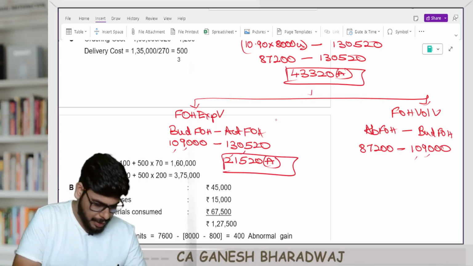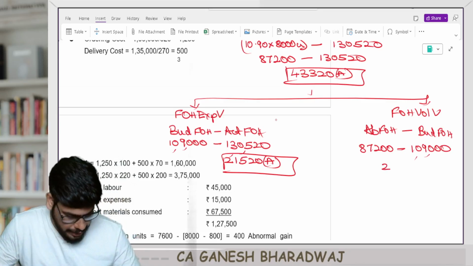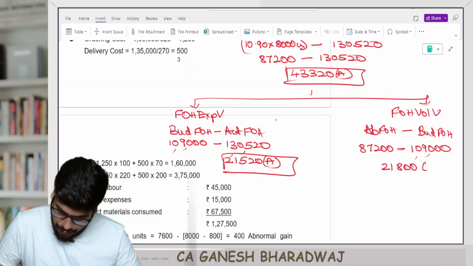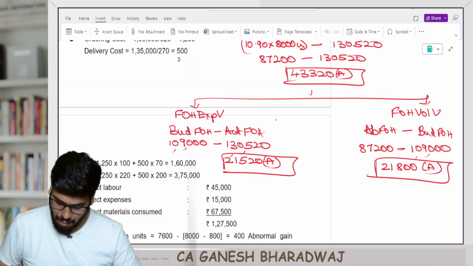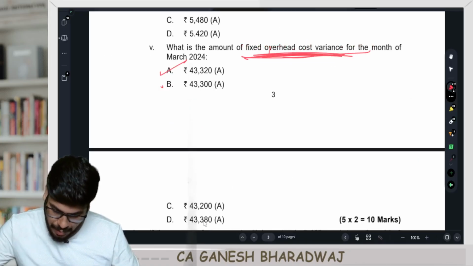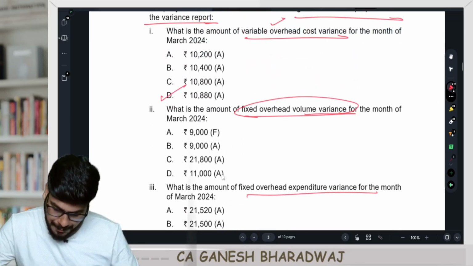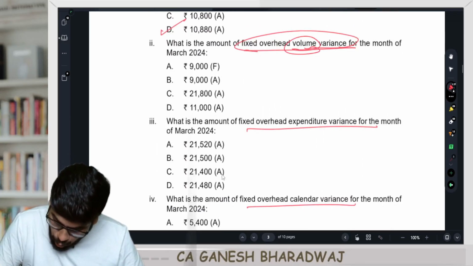And here it's going to be 87,200 minus 109,000. It's going to be 21,800 adverse. Are you clear with this? Now we have done everything. Let us go and see what they have asked for here. So they have asked for fixed overhead cost variance. That is point number 5. Okay. Number 2, fixed overheads volume variance.